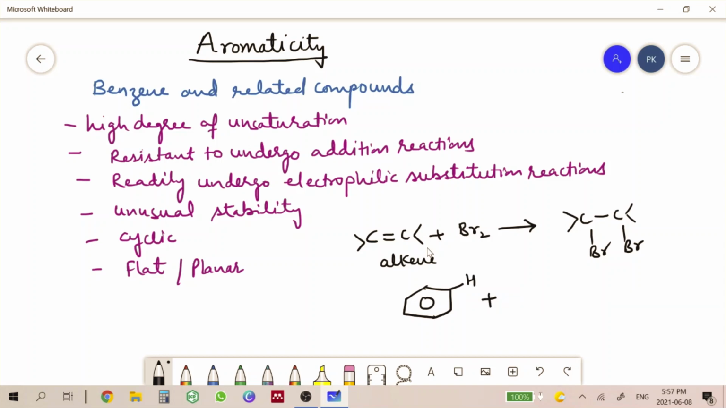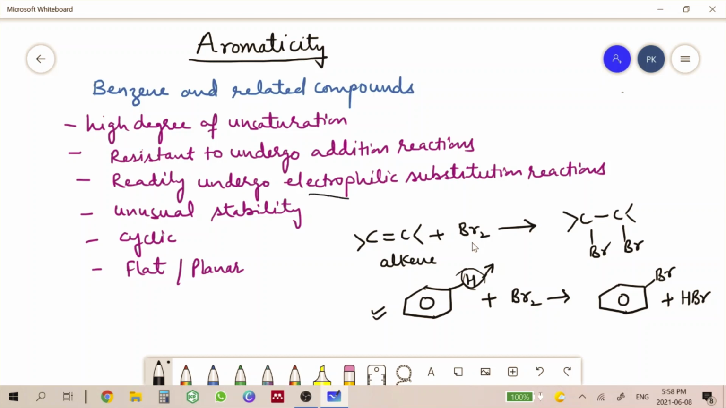For example, if we have to add bromine to the benzene, then what would happen? This hydrogen will be replaced by bromine, and this hydrogen, this proton will have to leave its place. It will leave as HBr. So if the bromine has to add to the benzene, then one of the atoms has to leave from here. So this proton is getting substituted with bromine. So aromatic compounds undergo these kinds of electrophilic substitution reactions.